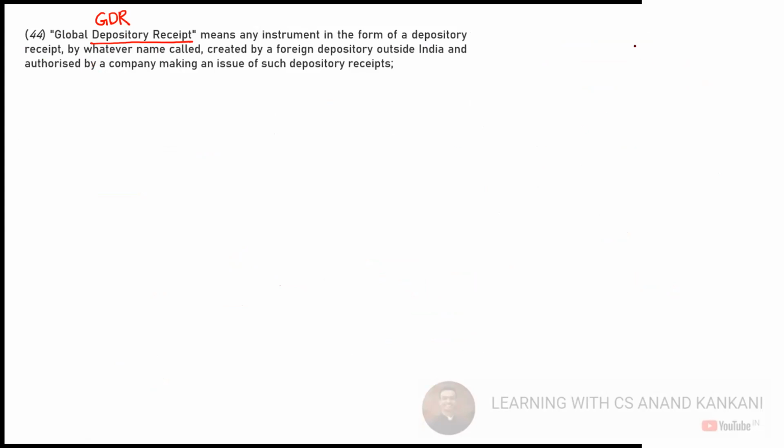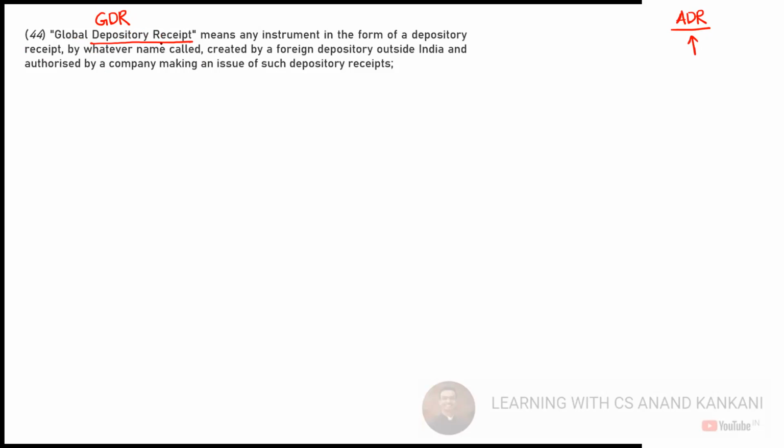By the way, there is another concept called ADR, which is again similar to GDR. The only difference is the country where you issue these. If the depository receipts are issued in the United States of America, we say it is ADR. And if these are issued elsewhere, we call it global depository receipts, that is GDR.